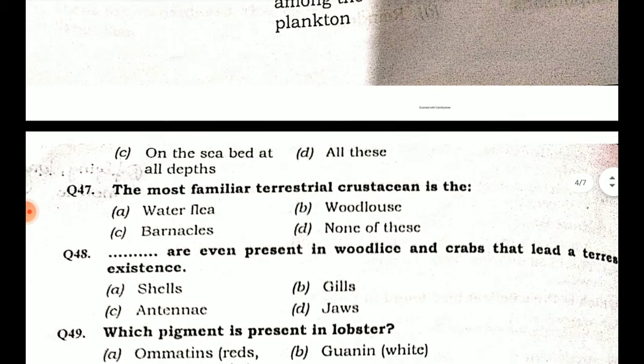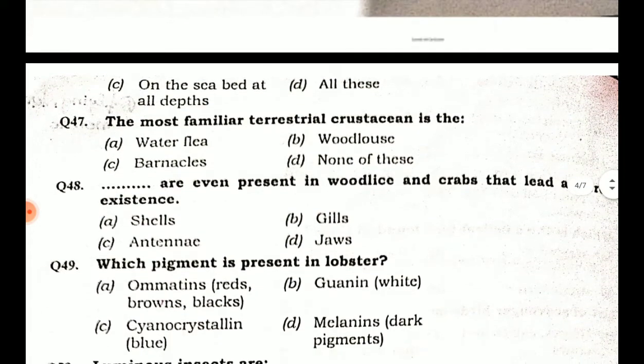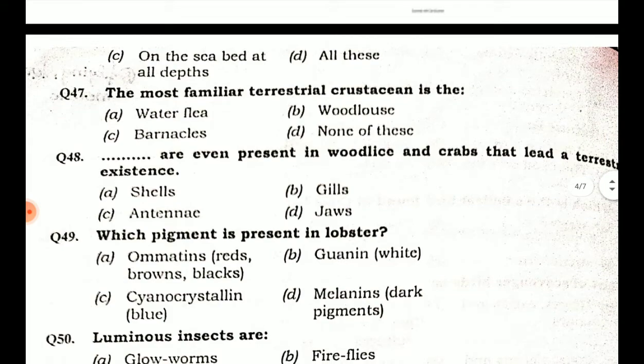Dash are even present in woodlice and crabs that lead to terrestrial existence. Option A shells, option B gills, option C antenna, option D jaws. The structures present in woodlice and crabs in the terrestrial environment are the gills, option B. Which pigment is present in lobster?